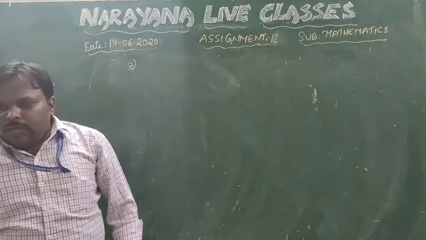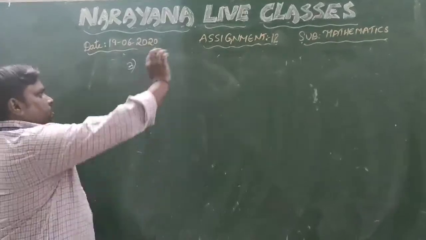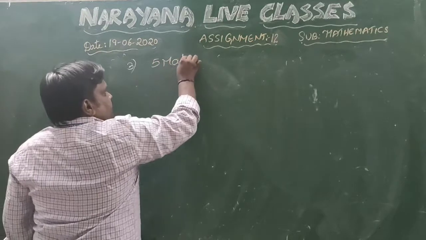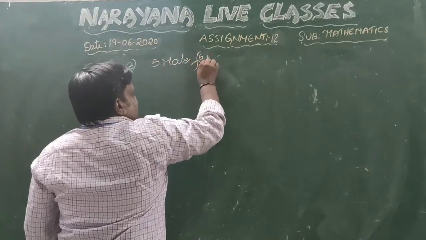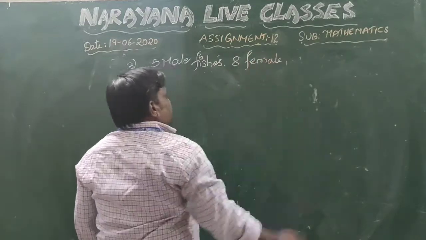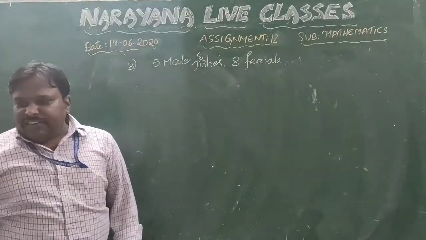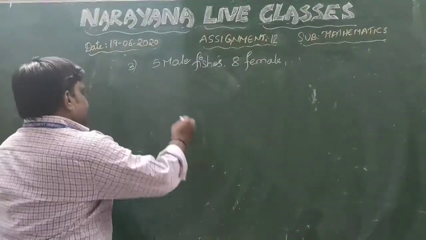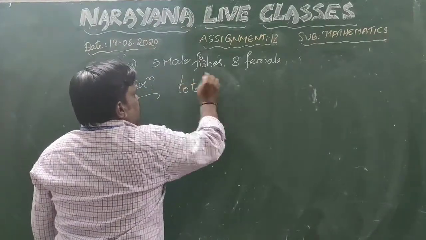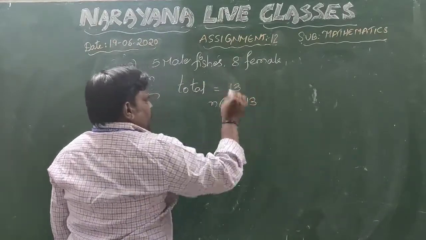The shopkeeper takes out one fish at random from a tank containing 5 male fishes and 8 female fishes. So this is the aquarium. The tank contains 5 male fishes and 8 female fishes. Now what is the question asked? What is the probability that the fish taken out will be a male fish? Again the same approach here. The total number of fishes is 5 plus 8, that is 13. That is nothing but N of S, which is 13.